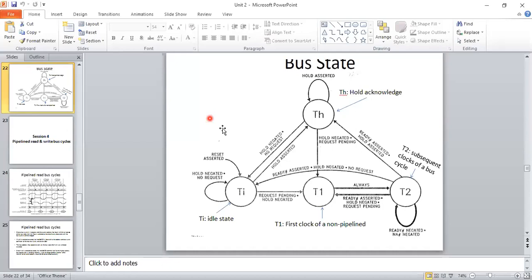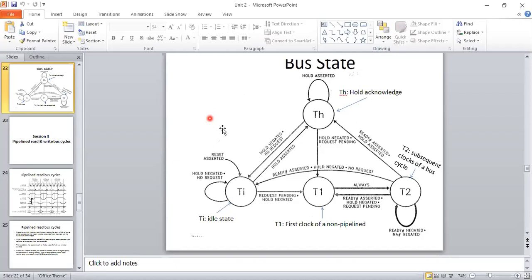Okay, so what will be the sequence for this? First it goes to idle, right? Every state generally works normally like this, then T1 state and then T2 state. If there are any changes, from the T1 phase it goes to T2, performs the read operation or whatever write operation it has, and gets the acknowledgement that it has finished the task.